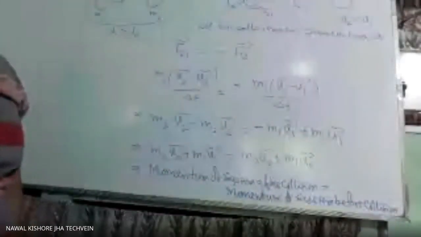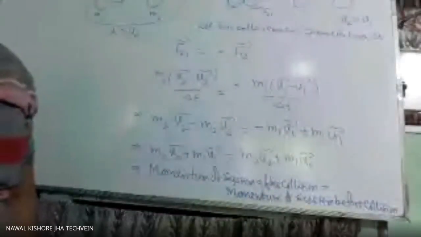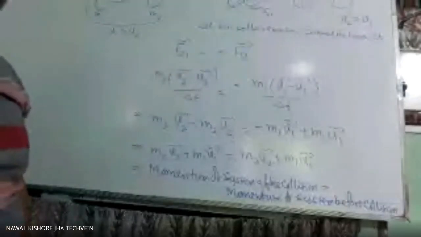So momentum of system after collision and momentum of system before collision will be the same, and this is stated by the law of conservation of linear momentum. This we have proved by using Newton's third law. Because during collision, when they are in contact, this will apply force on the second one, the second will apply force on the first one, and force will always be equal and opposite. One we call action, the other we call reaction. So this is about the law of conservation of linear momentum.